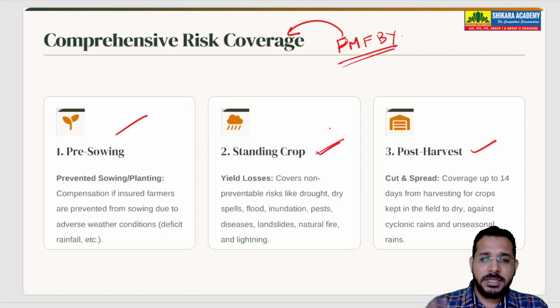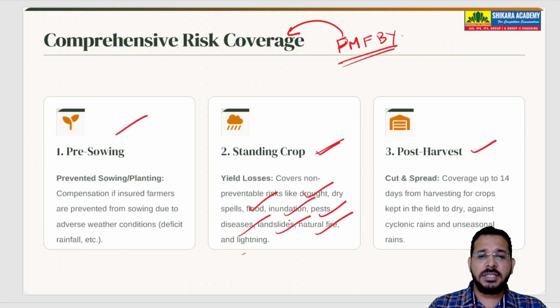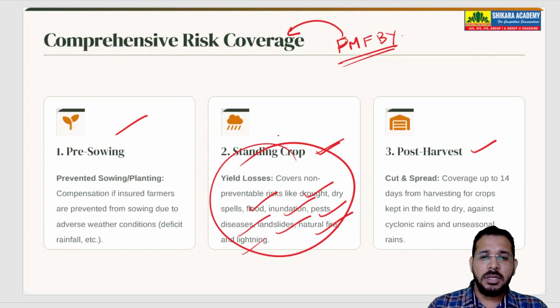And while the crop is standing, if the crops are lost because of drought, floods, inundation, pests, diseases, landslides, natural fires, etc., then also they will be eligible for insurance.